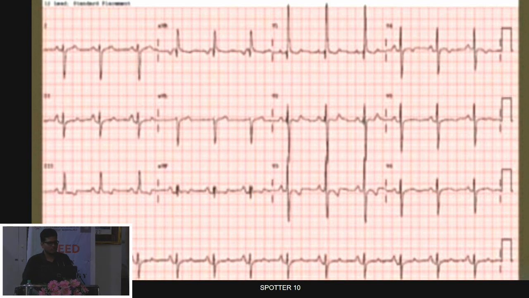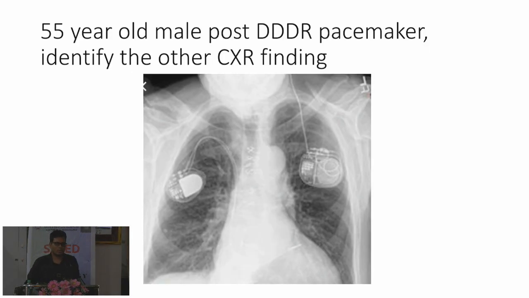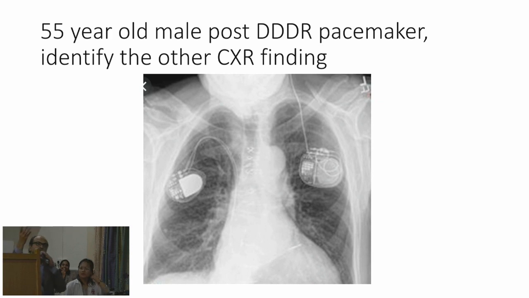Yeah, that was also asked in mine. So you know that it is into 5. So this is a 55-year-old male post-DDR pacemaker. This gets one extra Honda in the next section. Anybody can answer this, so my Honda comes to you. Tell me what is this finding?